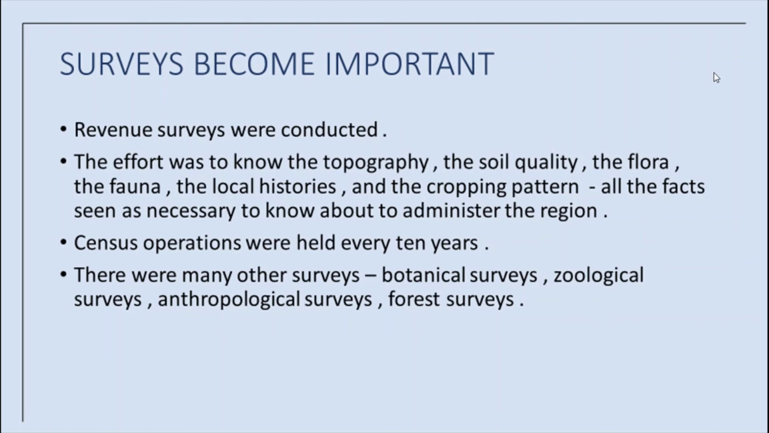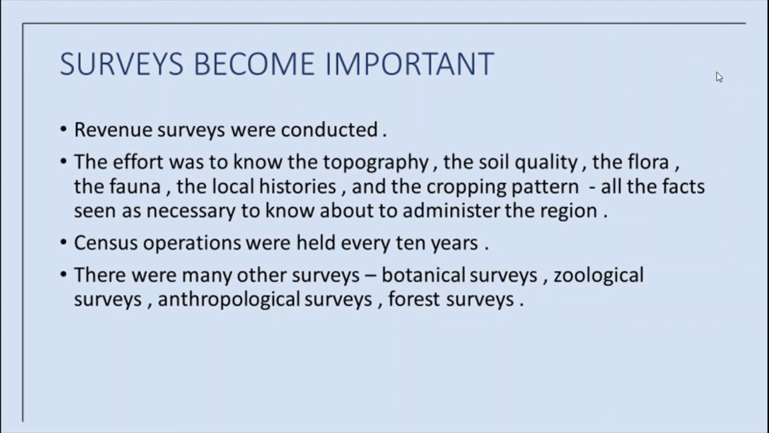Then, they also introduced census operations held every 10 years from the end of the 19th century. Still, it is going on. They prepared detailed records of the number of people in all the provinces of India, noting information on caste, religion and occupation. The British also carried on several other surveys such as botanical, zoological, archaeological, anthropological and forest surveys. In this way, they gathered all the facts that were essential for administering a country.